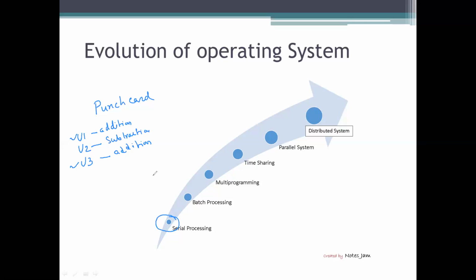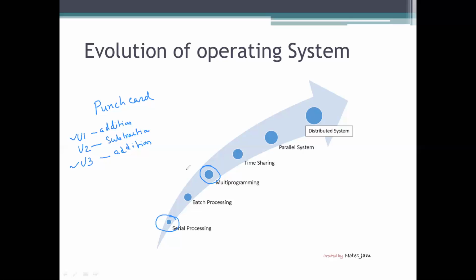Still, the user needs to run from one room to another to execute their program, several times. Now, the next evolution is multi-programming. In a multi-programming operating system, the operating system becomes quite smart and can execute multiple programs at a time. The hardware also gets improved, the size of the hardware gets smaller, and the operating system becomes smarter.